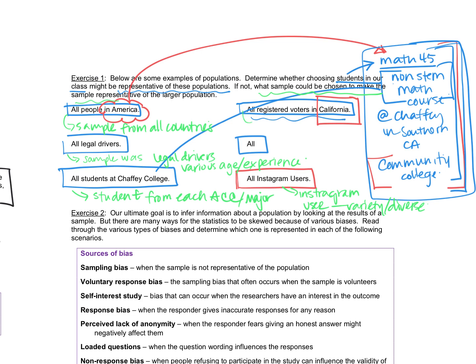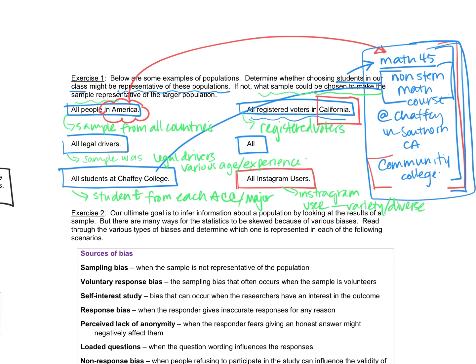All registered voters in California, again, that one should for sure be registered voters in California. So, I mean, that's the start, right? If you're going to represent registered voters in California, it needs to start by having a sample that is that group, and then you can get, of course, smaller from there. That's what we mean by a sample. And it would need to reach a variety of people there.